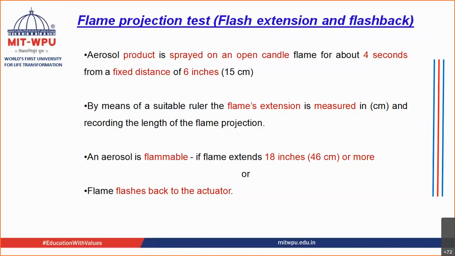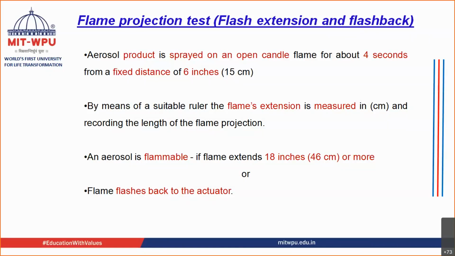The aerosol is considered to be flammable if the flame extends to near about 18 inches, or 46 centimeters. If that much is the extension or increase of the flame, then you call it a flammable aerosol.